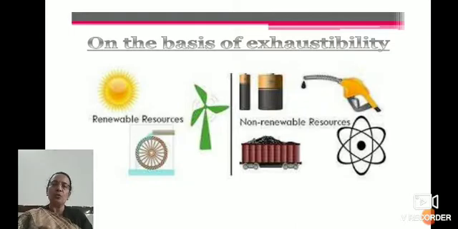Renewable resources are further classified into continuous or flow. Then comes the non-renewable resources. These take a very long time to form. Minerals and fossil fuels are examples of such resources.